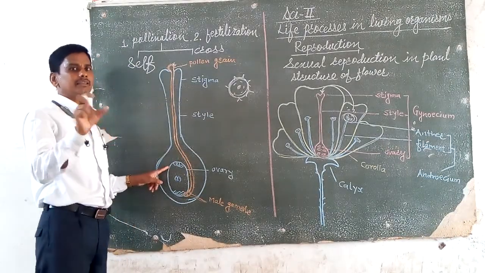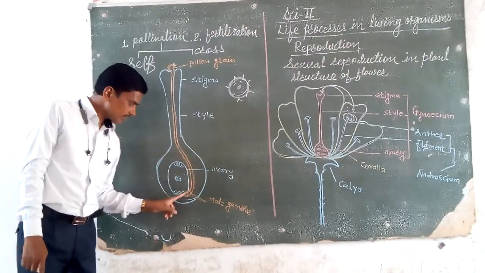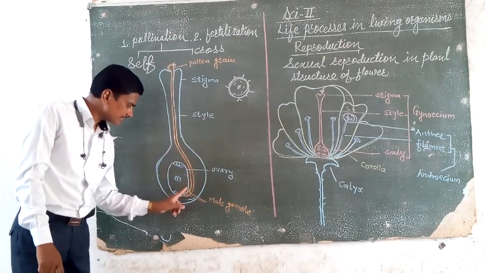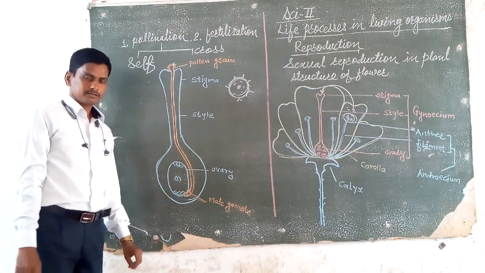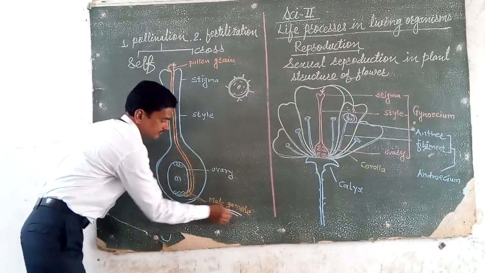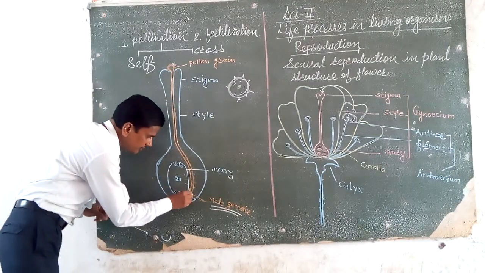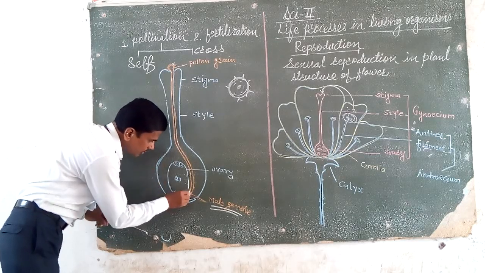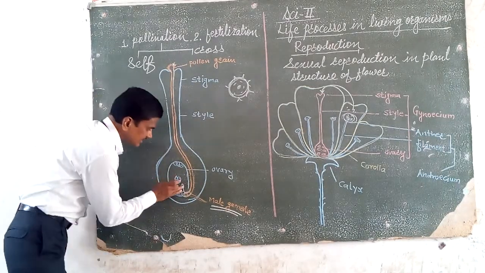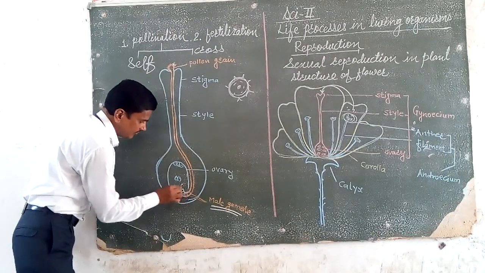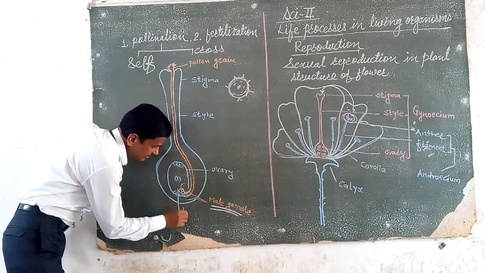The ovary is present in the gynoecium. At the apical portion of the pollen tube, two male gametes are present. The pollen tube enters into the ovary, and on bursting of the pollen tube, one of the male gametes fuses with the female gamete to form a zygote.